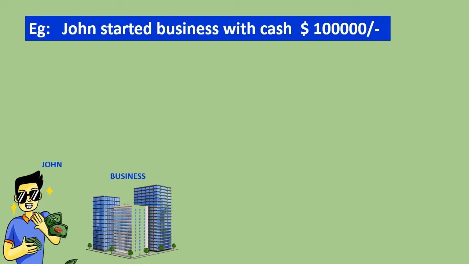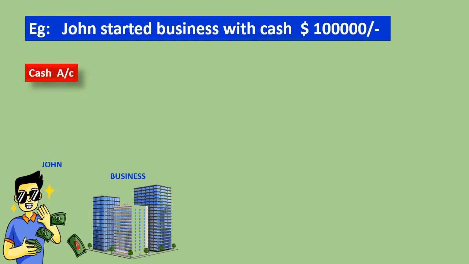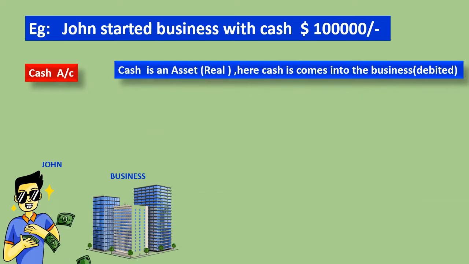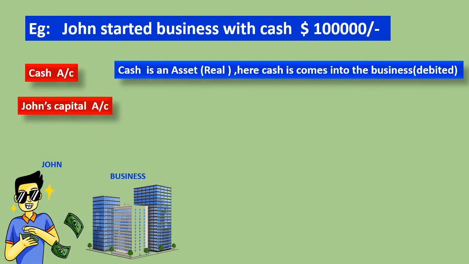One is John and another one is John's company. You understood? That's the business. So here John is giving money to the business. Two things are involved: one is the cash account and another one is John's capital account.